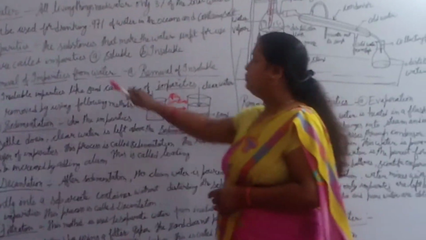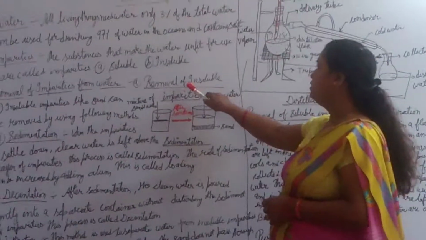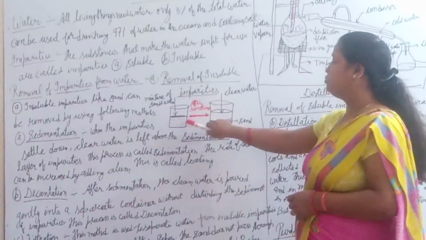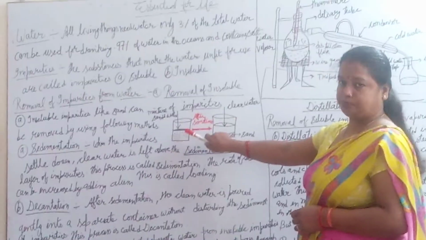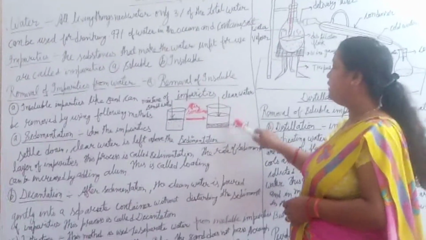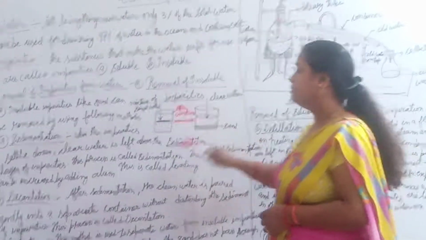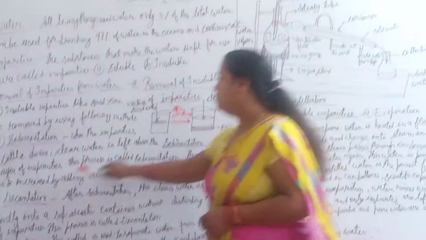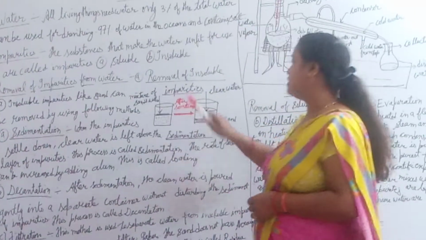Now, removal of impurities from water. Removal of insoluble impurities. Now look here. Take two glasses and keep the water for some time. After some time, you will notice the heavy particles settle down at the bottom. When the impurities settle down, clear water is left above the layer of impurities. This process is called sedimentation.